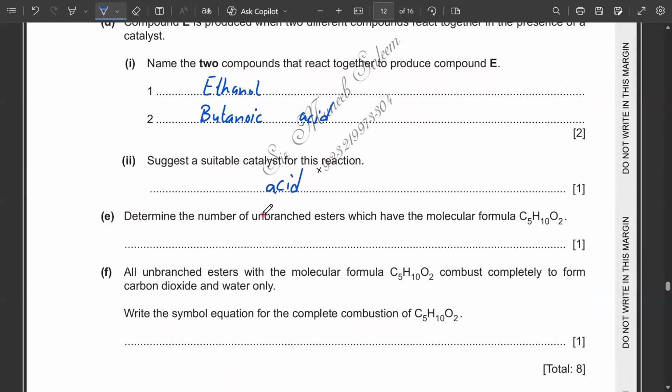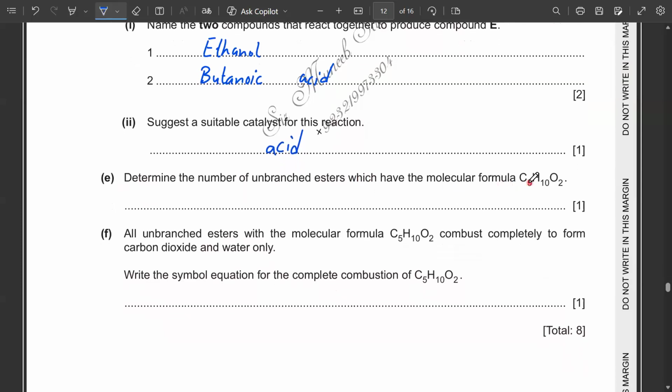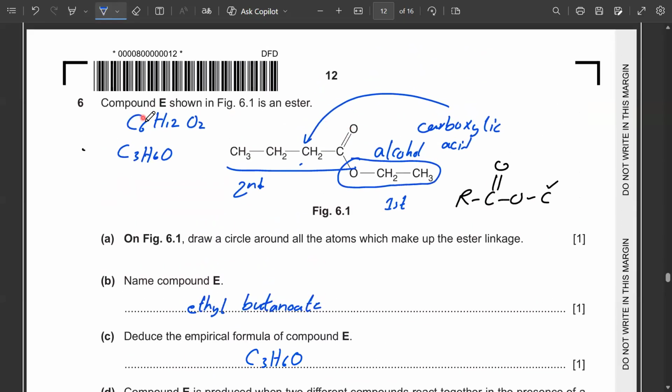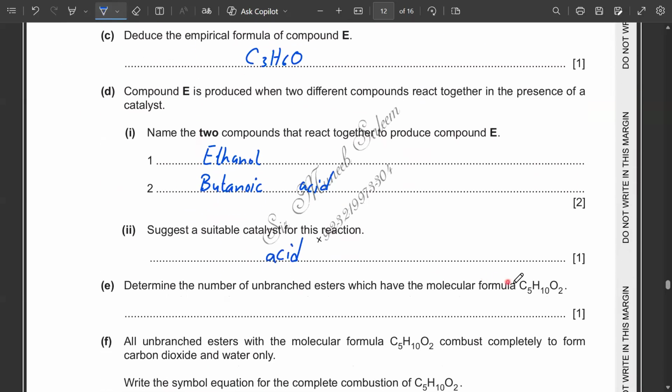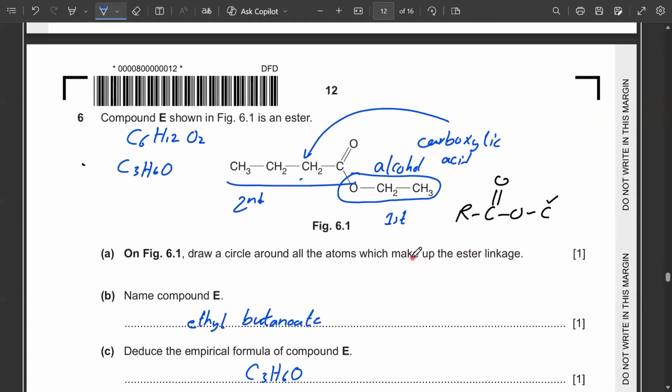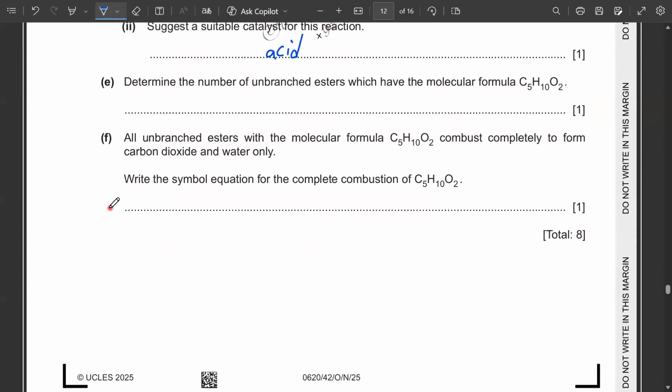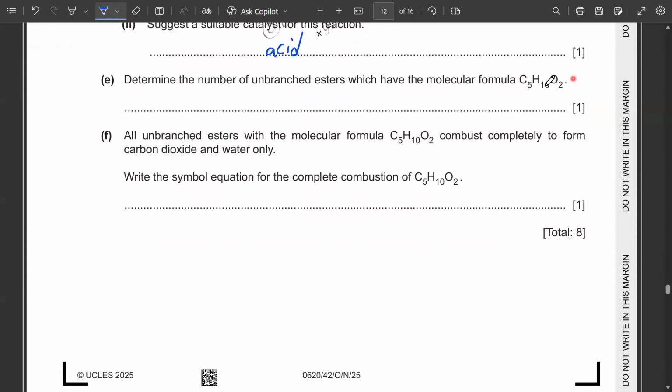E part: determine the number of unbranched esters which have the molecular formula C5H10O2. So this compound had the formula C6H12O2, but the other ester which they are mentioning over here has one less carbon, which means the ester is made up of one less carbon atom. Now I have to make some structures here to arrive at the correct answer.